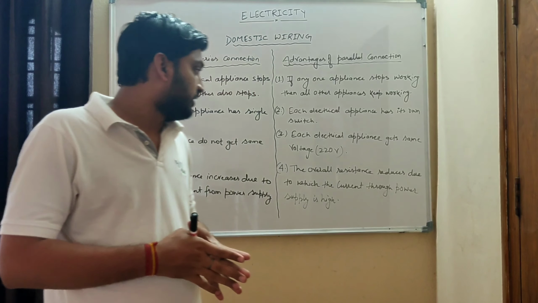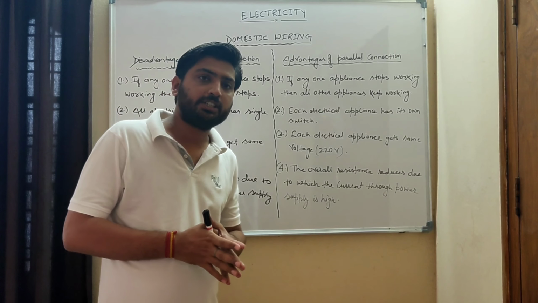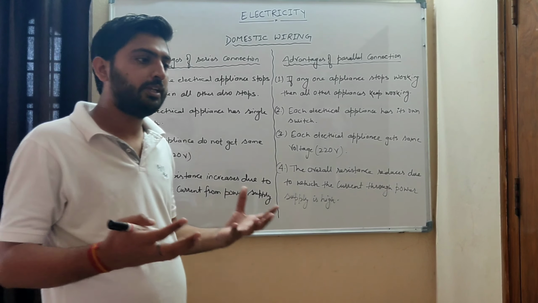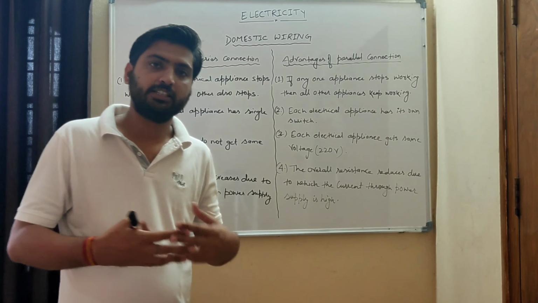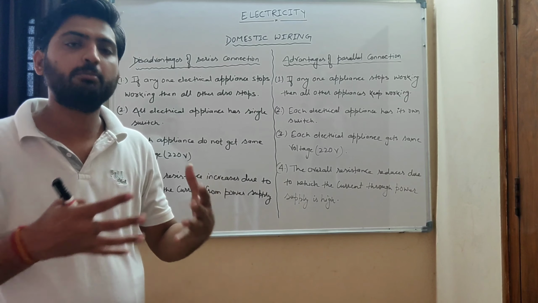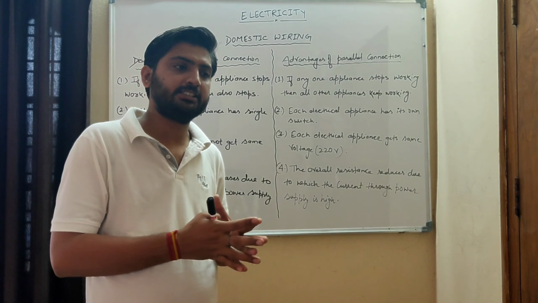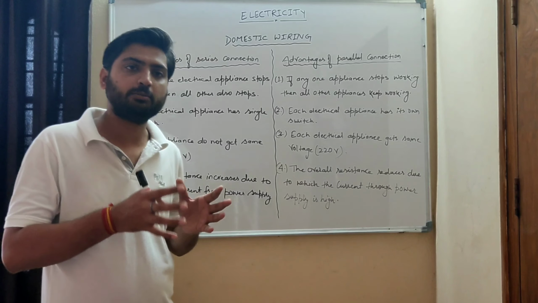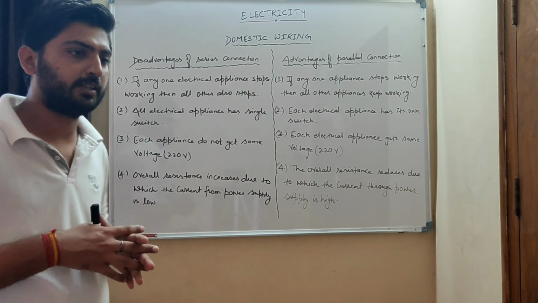In the previous lecture, we studied the types of combination in which we combine resistances. There were two different methods of combining multiple resistances: series connection and parallel connection. We have already studied series connection and parallel connection.